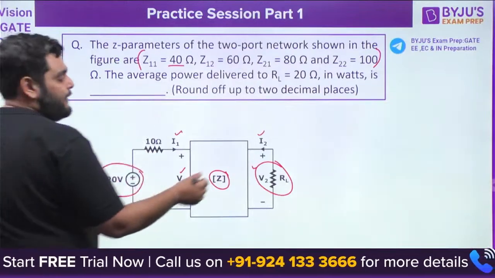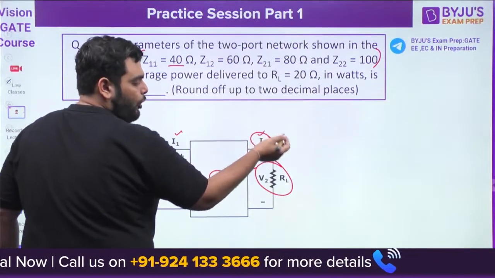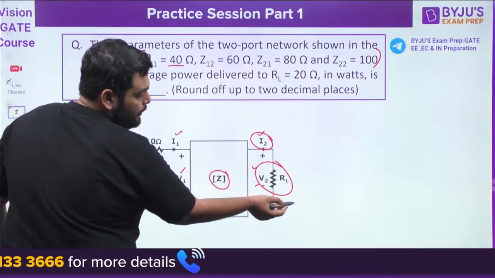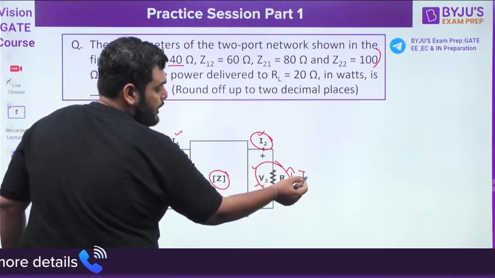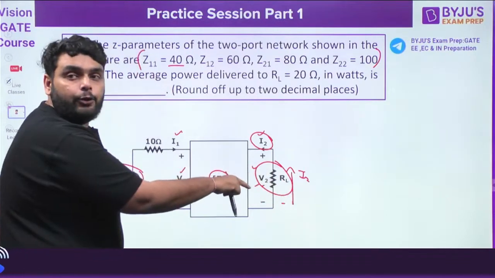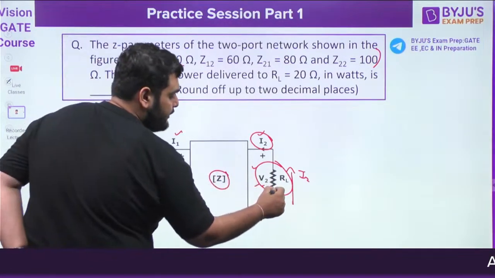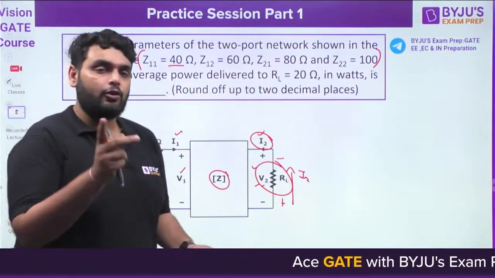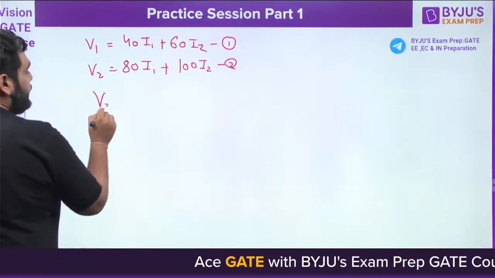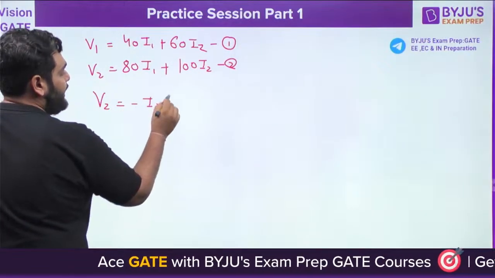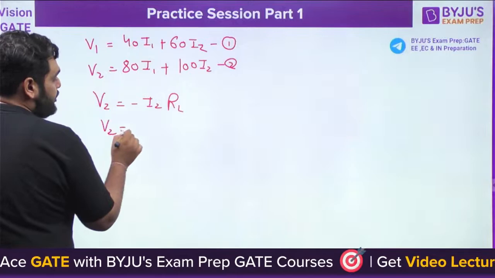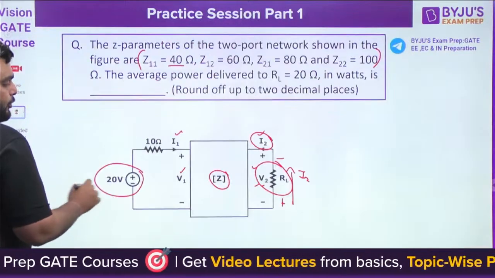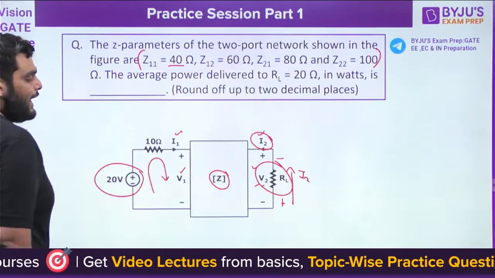Now to find out the average power, I require this current I2 or this voltage V2. From here you can see this current I2 is actually going in this direction, so the actual polarity of V2 must be plus and minus, but the polarity given is reverse. So can I say what V2 is? V2 is minus I2 multiplied by RL. RL is given, so V2 is minus 20 times I2. Equation number 3.